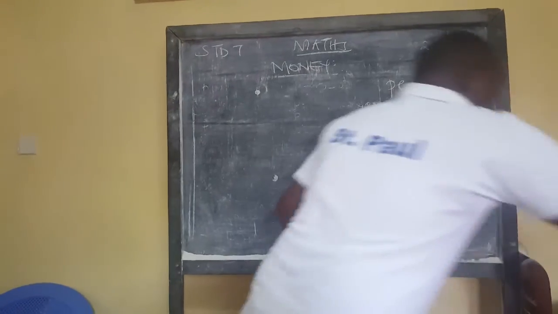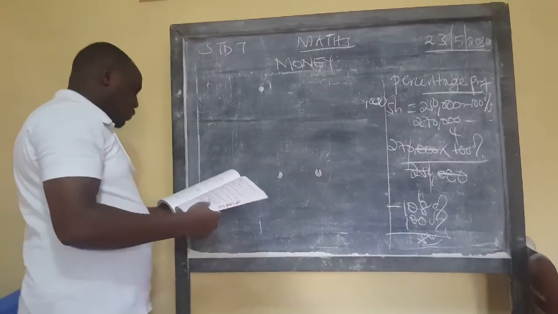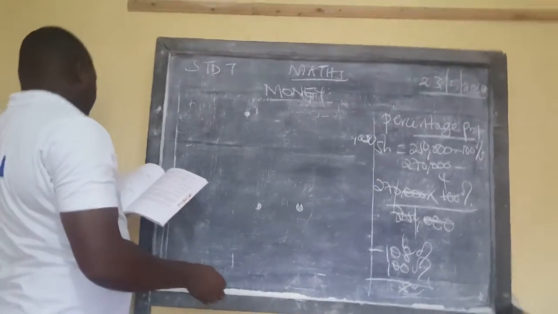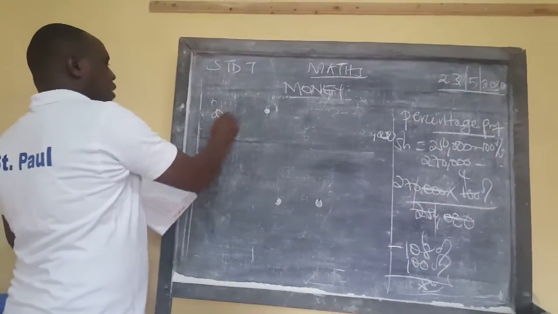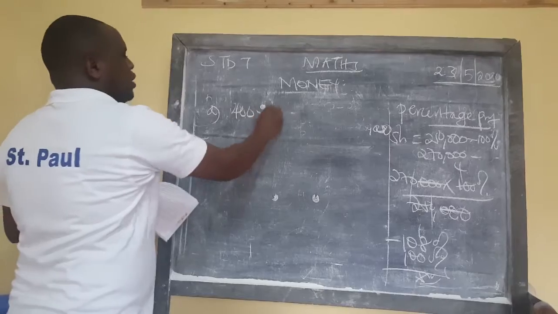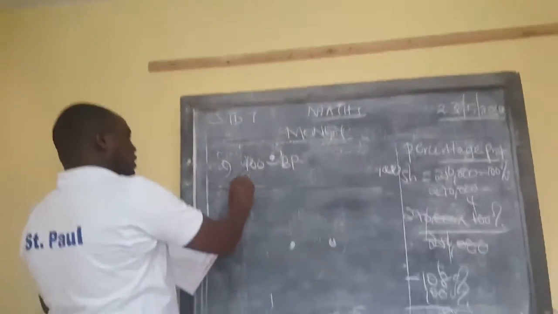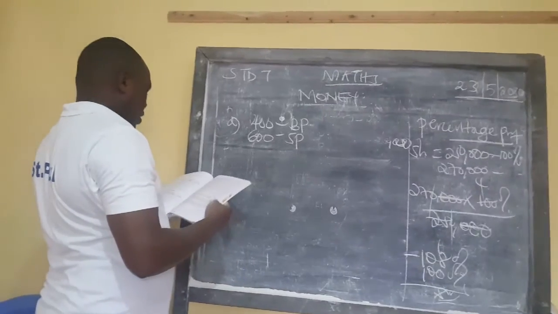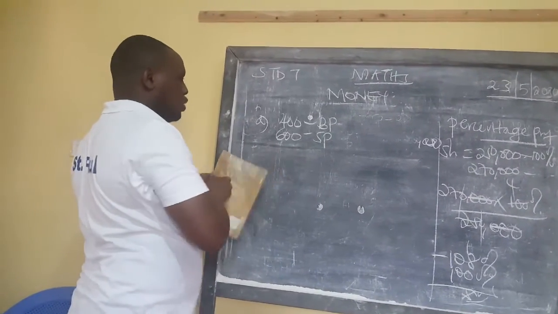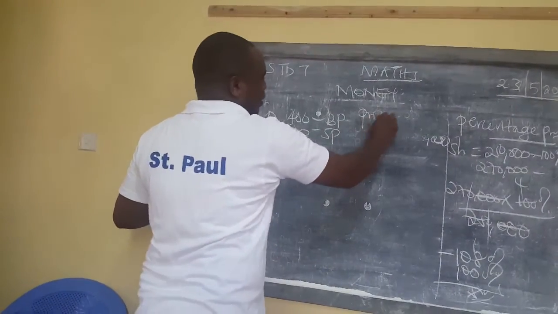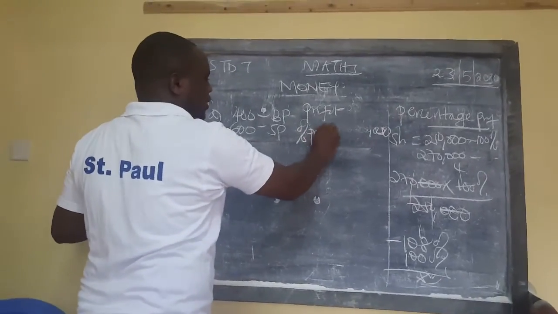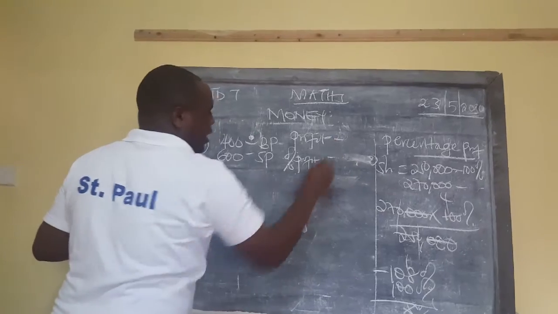So, I'm going to pick a question from here. A person bought an item at 400. So this was the buying price, and sold at 600, the selling price. There are 2 questions there. Find the profit and then find the percentage profit. I want us to do this together, Lana.